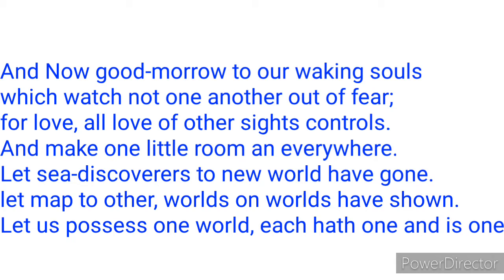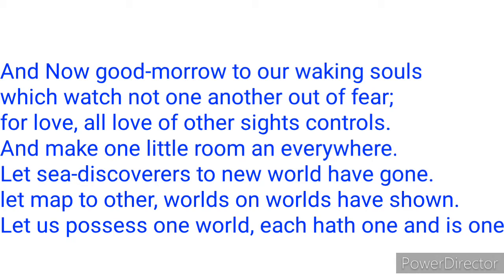In line 4 of the second stanza, he talks about making a little room and everywhere. This implies he is contented with the space he shares with his lover and does not think there is any reason to wish for another place. The next three lines: "Let sea-discoverers to new worlds have gone.